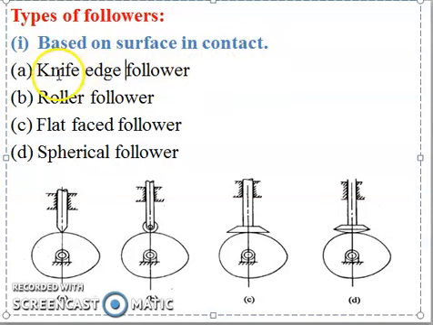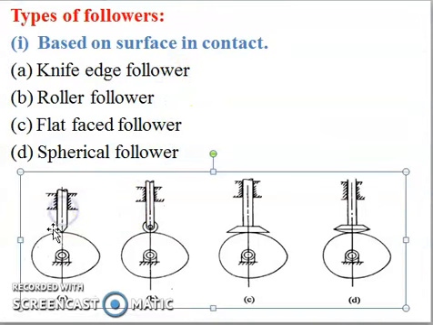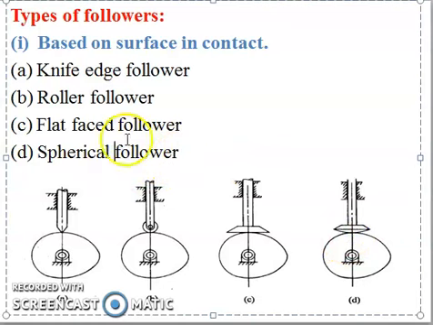That is knife edge follower, second roller follower, third flat face follower, and fourth spherical follower, shown in figures A, B, C, D. This is the knife edge follower, its end is like a knife. This is a flat face follower, and this is a spherical shaped follower, which is also called the mushroom follower.